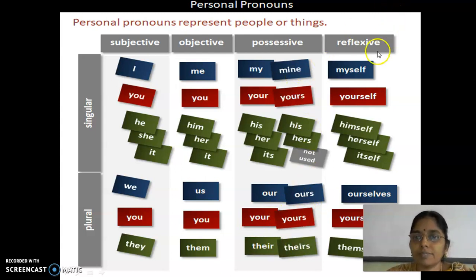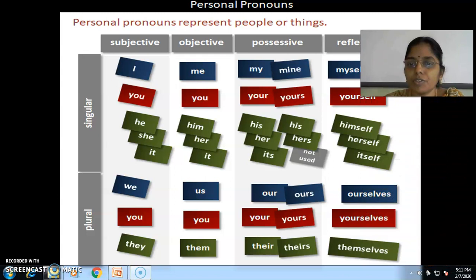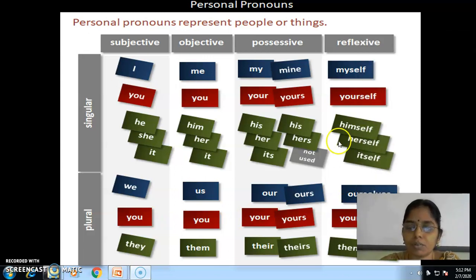Now reflexive. For singular: myself, yourself, himself, herself, itself. When it comes to plural form: ourselves, yourselves, themselves. Can you see here self and here selves? So whenever you find a word ending in ves, it represents the plural form. Understood? Plural form of reflexive pronouns.